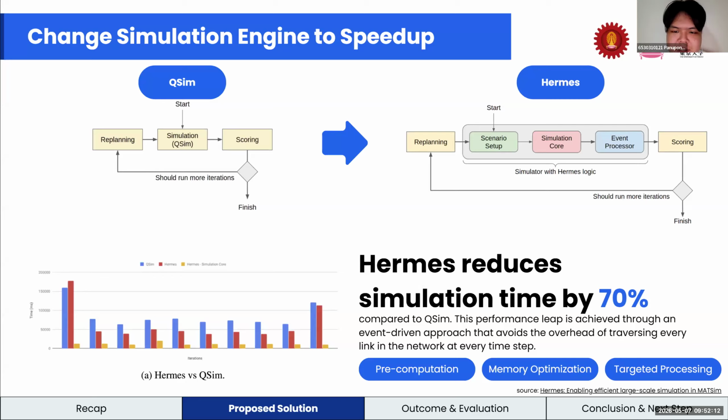QSim is better because it counts at every single time unit, but it's much slower than Hermes. Okay, thank you very much.